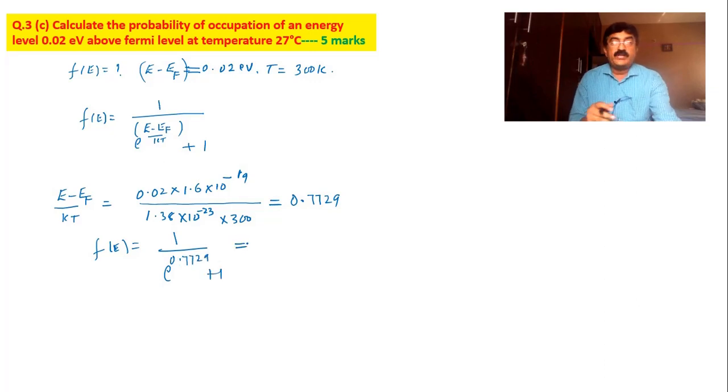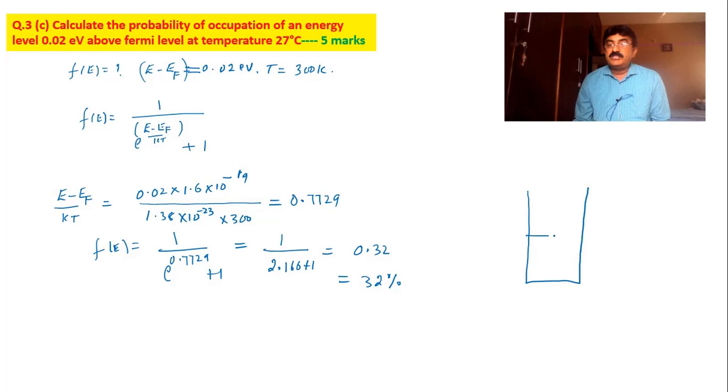So I have to take the exponential of this. Exponential of this is 2.166. So it is 1 divided by 2.166 plus 1. Well, simplify this now. It comes out to be 0.32. That means 32% of occupancy, in an energy level which is above the Fermi level. How much above it is? It is above by 0.02 electron volt.